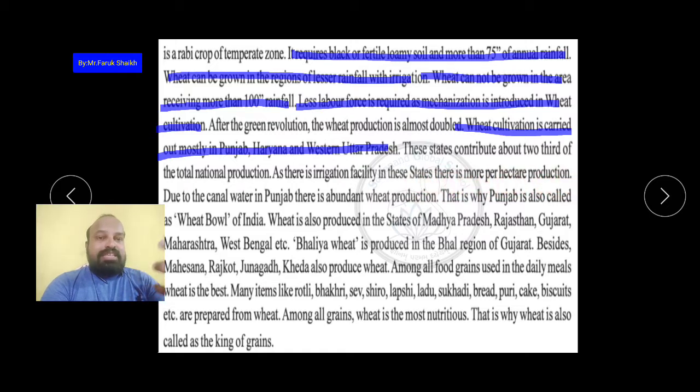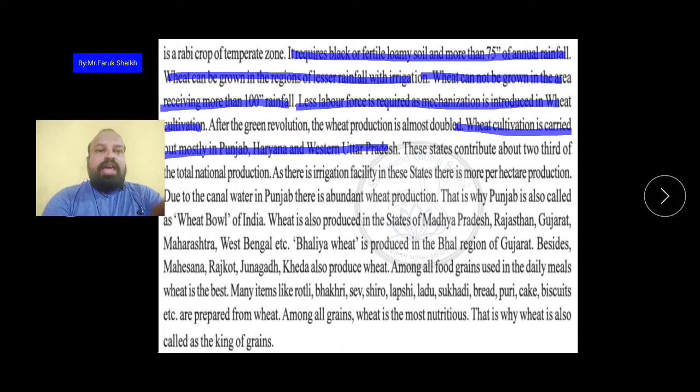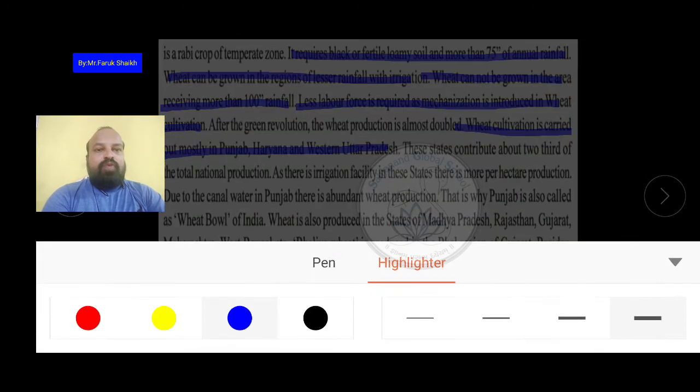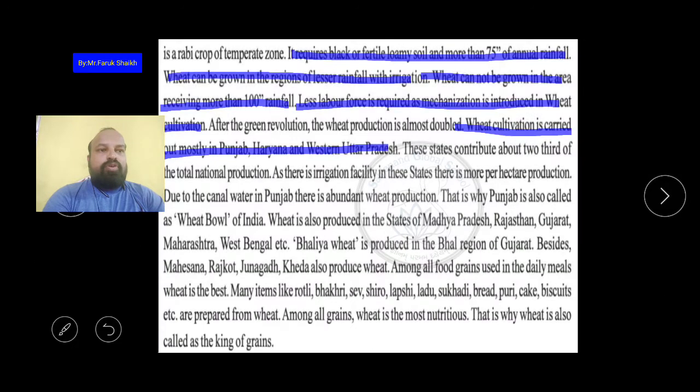And why are these states producing more wheat? Because there is a facility of irrigation. वाटर सप्लाई की फैसिलिटी वहाँ बहुत अच्छी होने की वजह से they can grow more and more wheat. Due to the canal water in Punjab there is abundant wheat production. That is why Punjab is also called the wheat bowl of India. Most important this is.